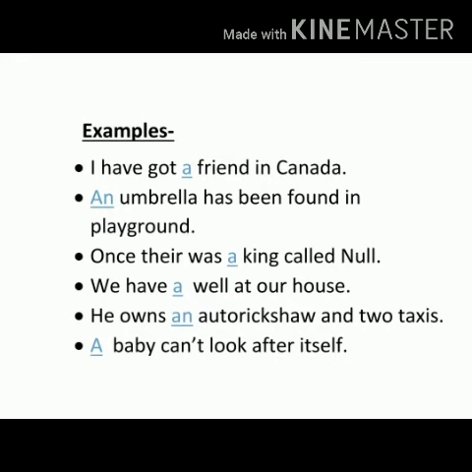Okay. Next, we have a well at our house. Again, about that well we are talking for the first time. That's why it is written there a. He owns an auto rickshaw and 2 taxis. Auto rickshaw, a. That's why an. A baby can't look after itself. A baby, a is the determiner telling us about any baby.